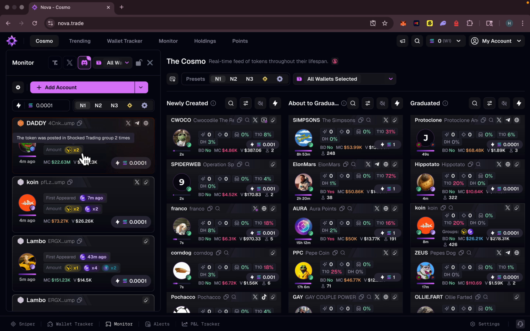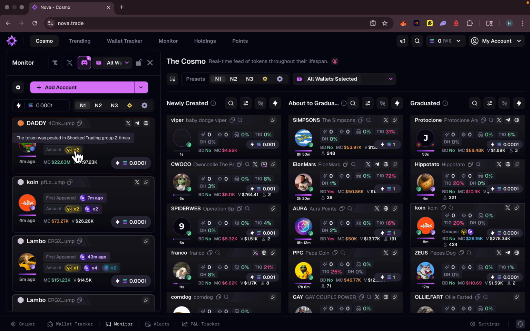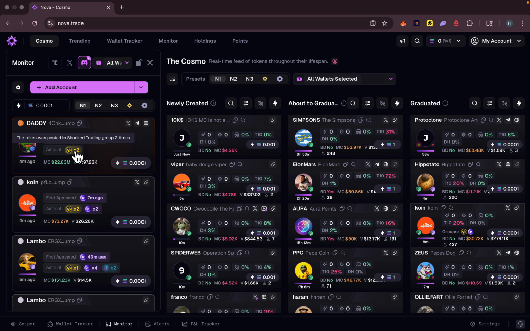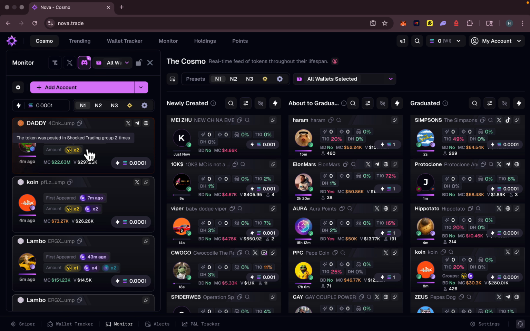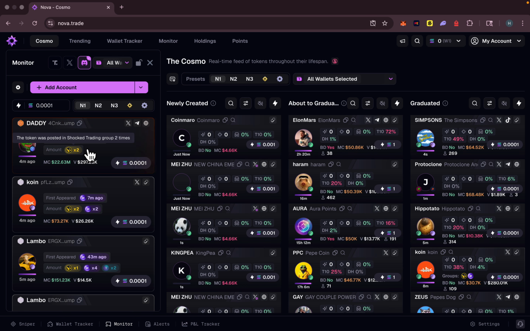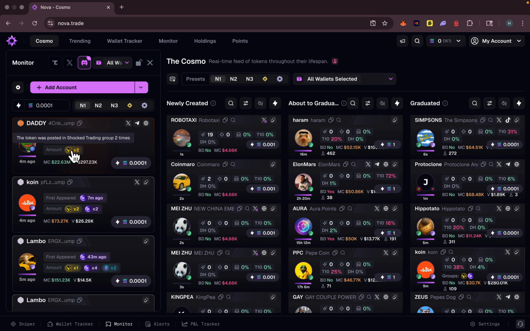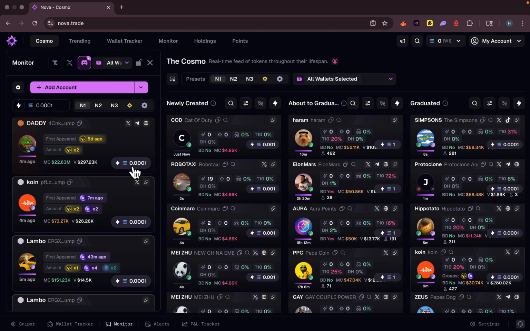For example, in here you can see 2 times. Because when these alpha groups post a contract and, for example, the token gives a 2x, they will post the contract again and again. That's the reason you can see many calls. I'm looking for 1x, the first call, only one alpha group, the big one like Potion or Shock.js, and the token just launched recently. In this way, you can even snipe those kinds of tokens.